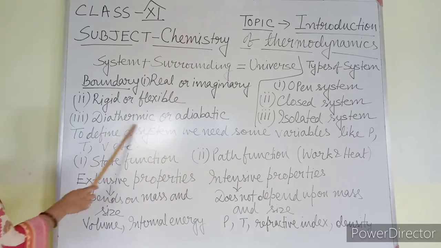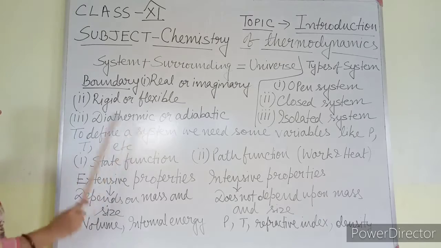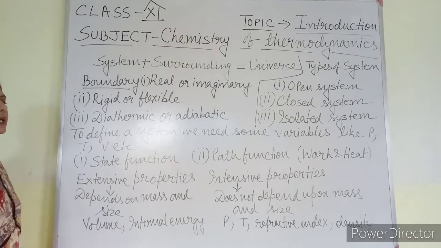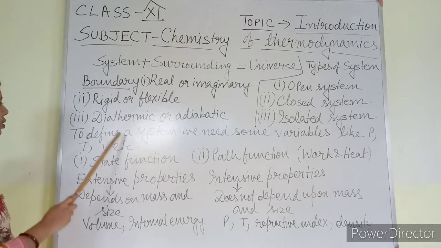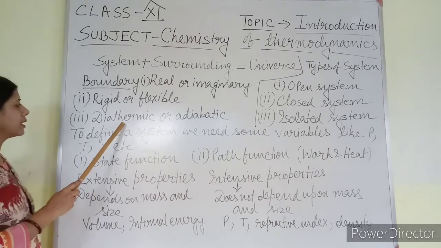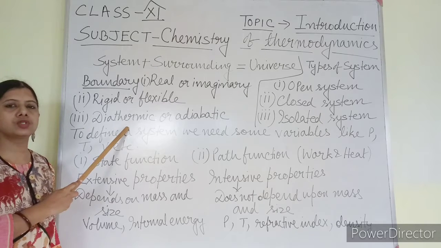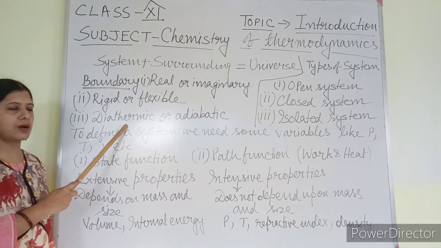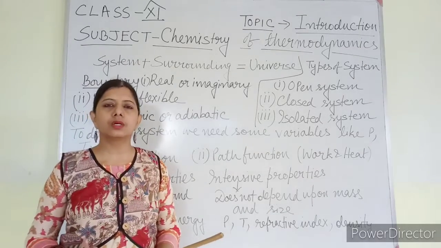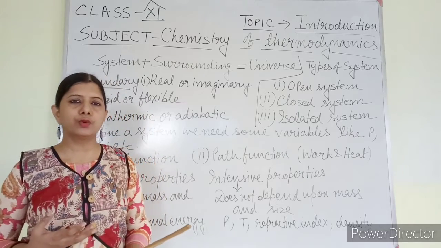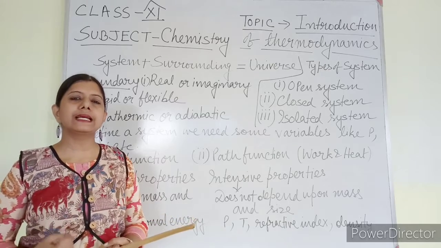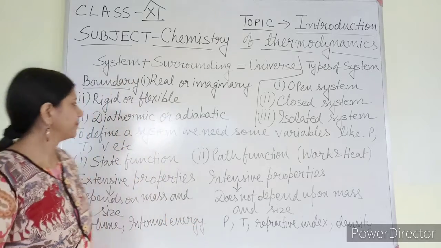Next one is diathermic or adiabatic, this kind of boundary. Diathermic means the boundary which is allowing heat exchange with the surrounding, that is called diathermic. Thermic, thermo related to heat. So the boundary which is allowing heat exchange of the system with the surrounding, that is called diathermic boundary. Suppose pressure cooker, in a pressure cooker you are cooking food, so diathermic boundary is there. That means it is allowing the heat exchange between the system and surrounding.